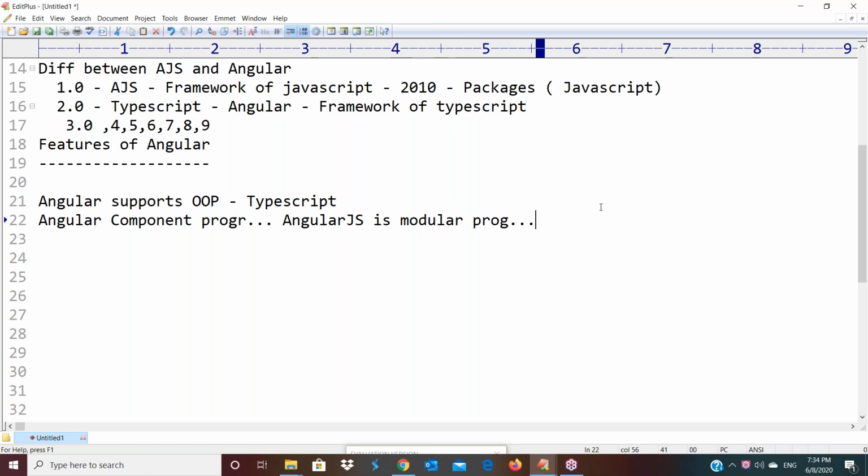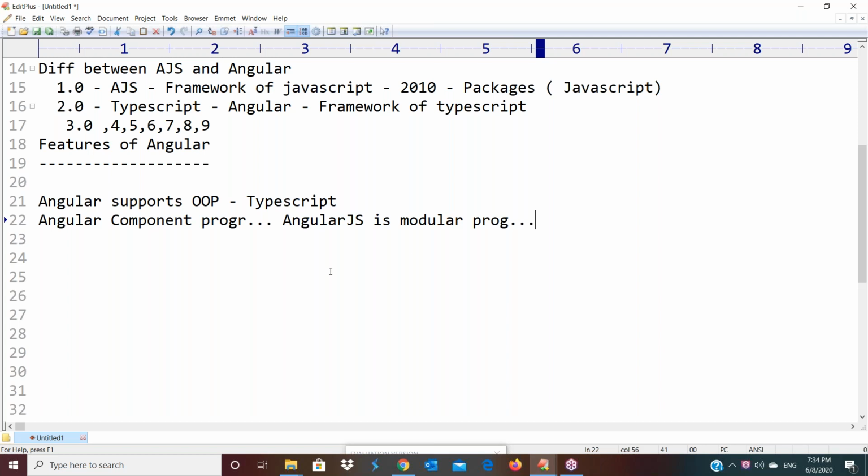So here, what is component programming and what is modular programming? We will discuss now. So here, objects we are creating. Yes, if you take AngularJS or Angular or any other technology, we are creating objects. In some technologies, those objects we are creating with the help of classes. In some technologies, we are creating them with the help of functions.